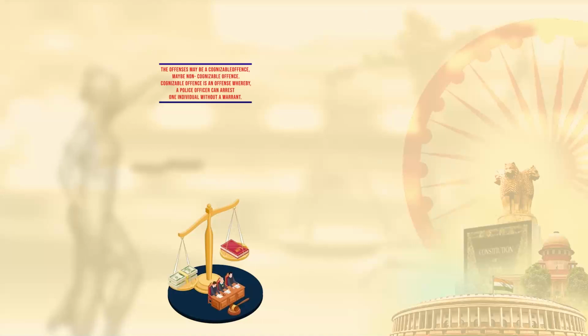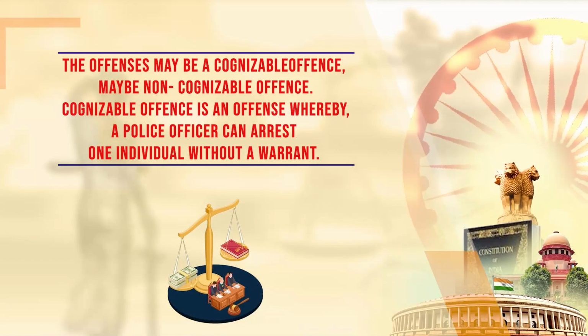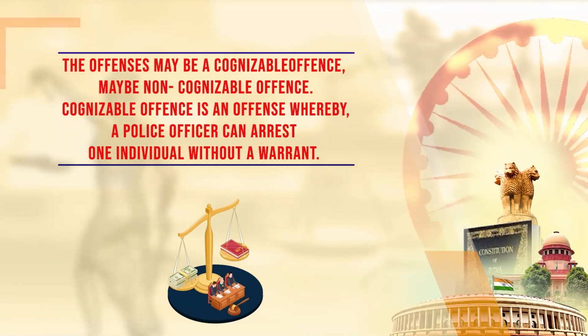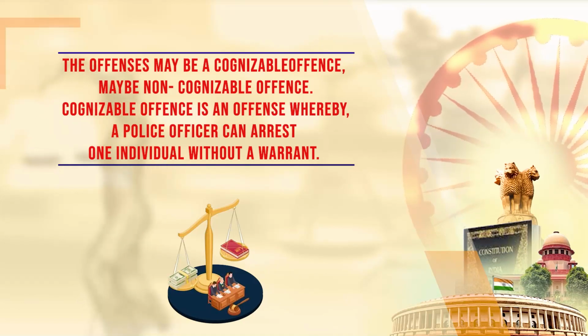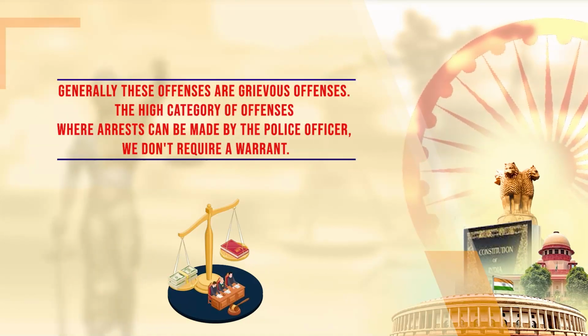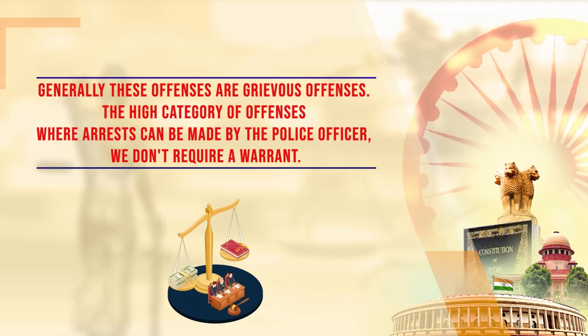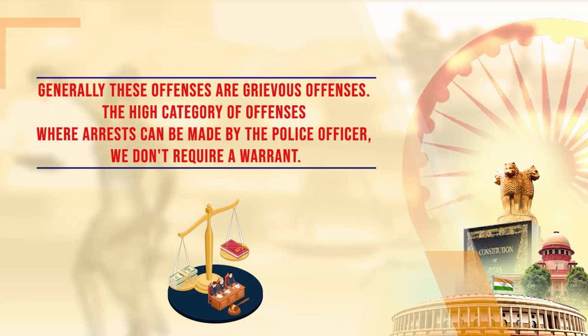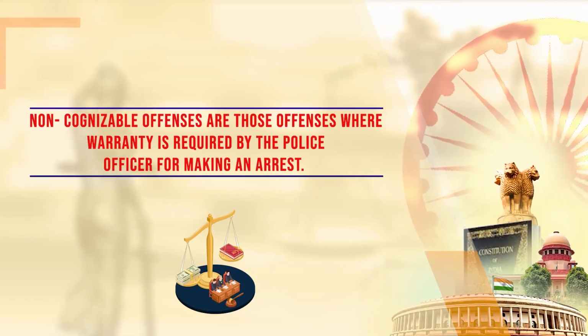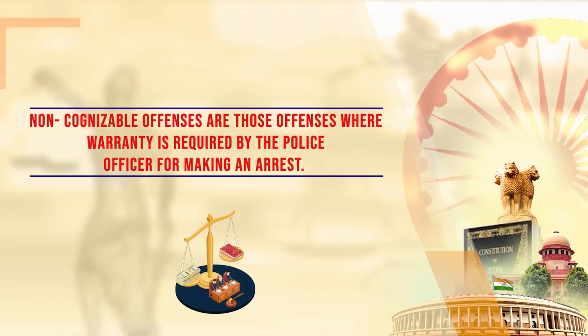So we can conclude that in offences against the human body, there are various aspects which are very important, and we have to take care of these. The offences may be cognizable offences or non-cognizable offences. A cognizable offence is an offence whereby a police officer can arrest an individual without a warrant. So generally these are grievous offences, the high category of offences where arrest can be made by the police officer and a warrant is not required. Non-cognizable offences are those offences where a warrant is required by the police officer for making an arrest.